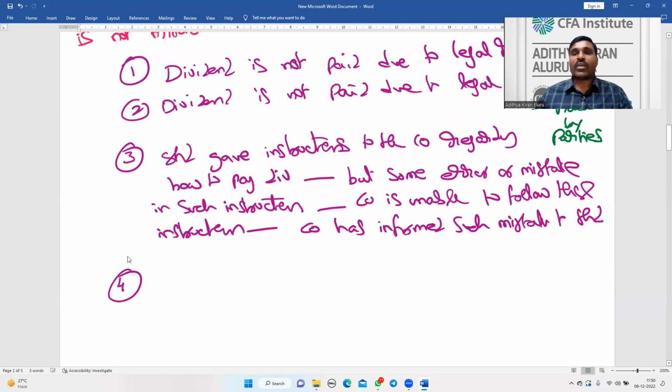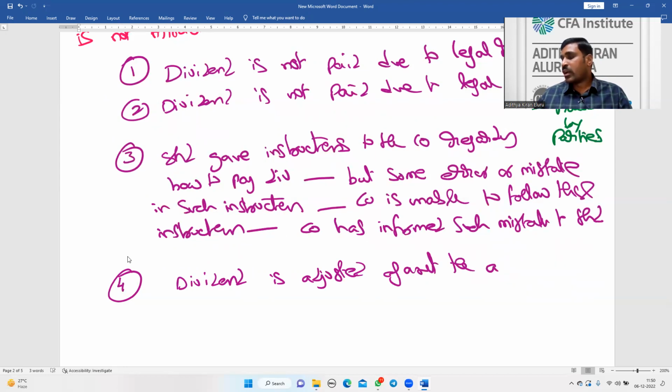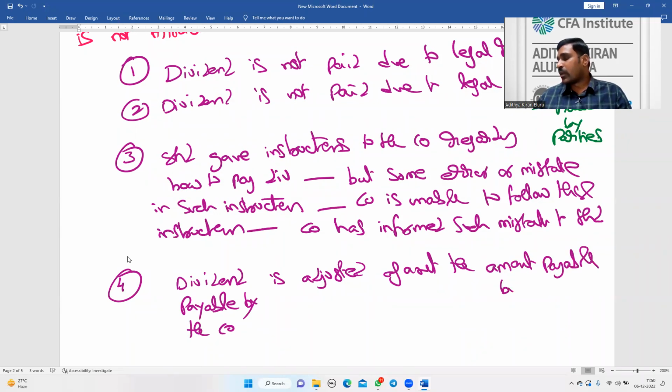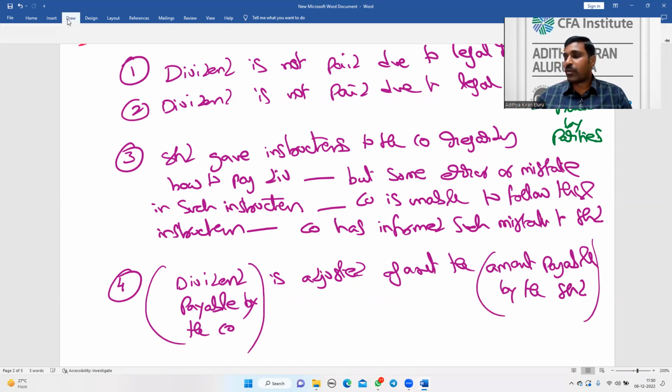Next, the fourth case when the punishment is not attracted: when the dividend payable by the company is adjusted against the amount payable by the shareholder.